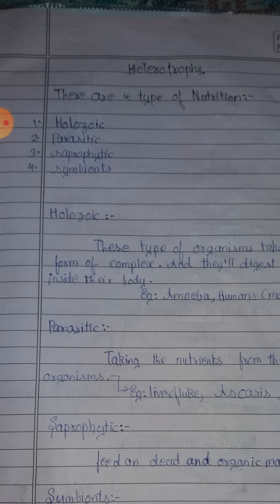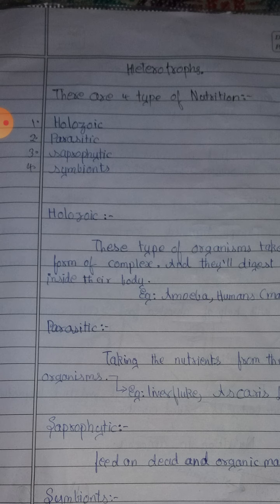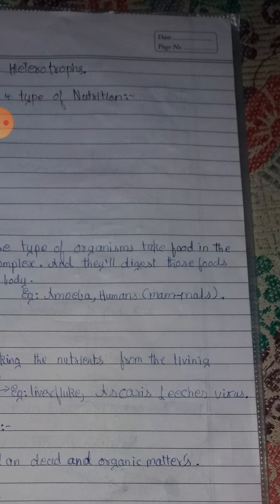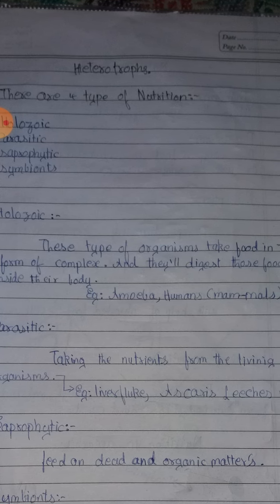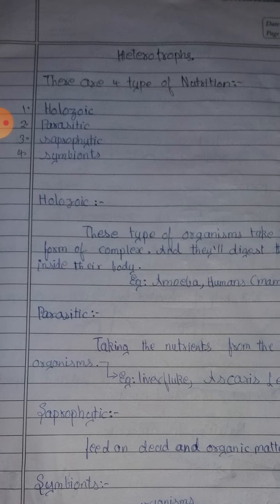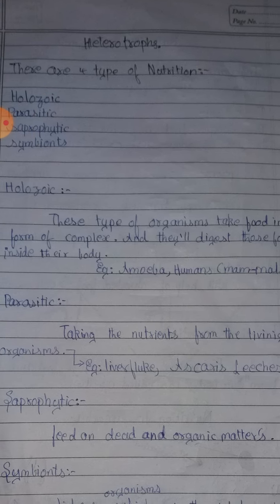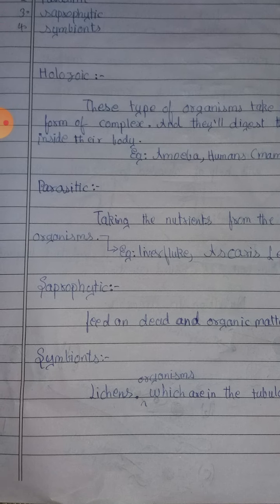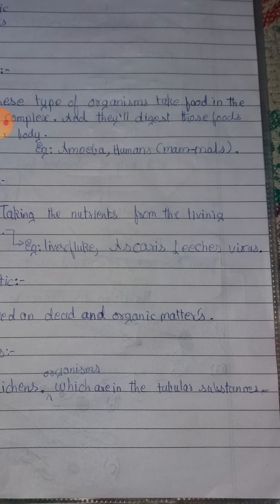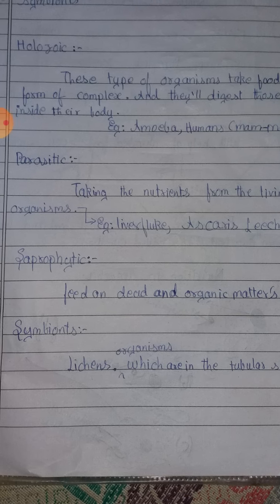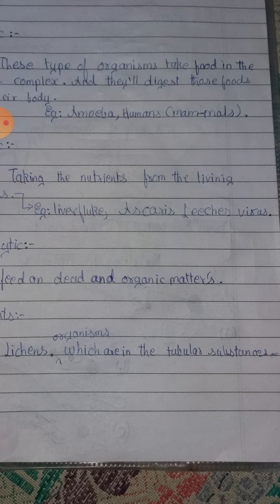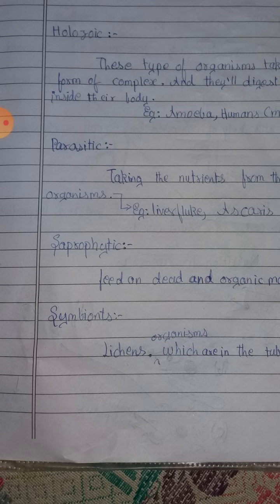And next, heterotrophic. There are four types of heterotrophic nutrition: holozoic, parasitic, saprophytic, and symbionts. Holozoic means these types of organisms take food in the form of complex matter, and they digest this food inside their body. Example, amoeba, humans, etc., mainly mammals. And parasitic: the parasitic are the organisms that take nutrients from living organisms. Example, liver fluke, ascaris, leeches, virus, etc.